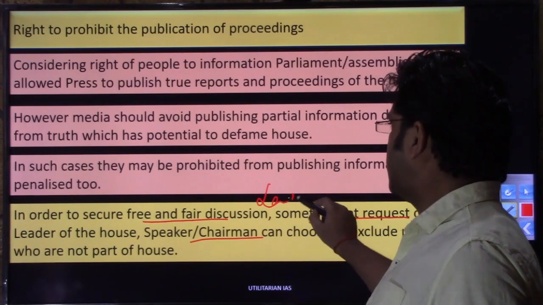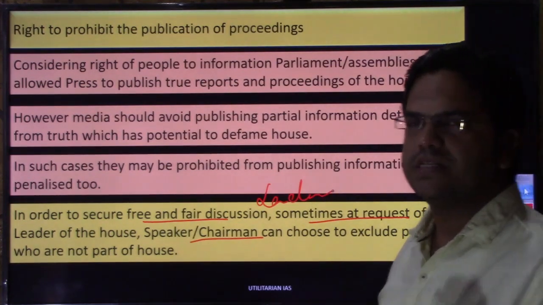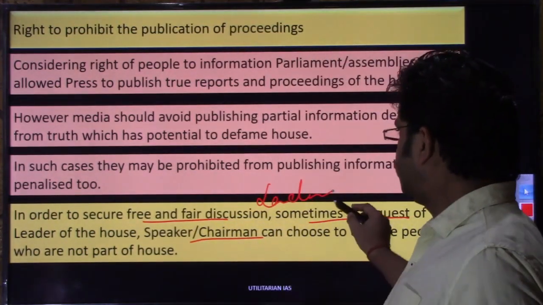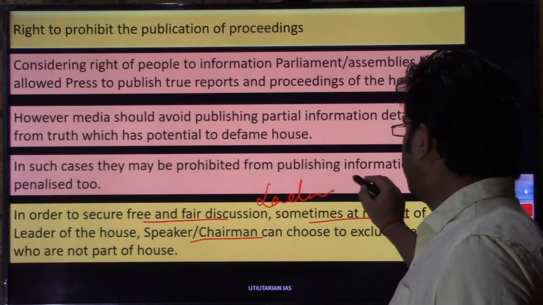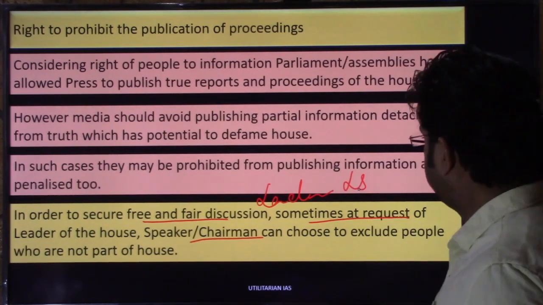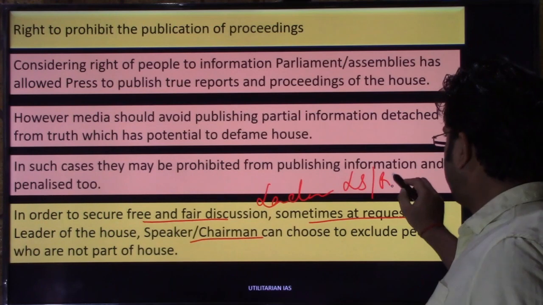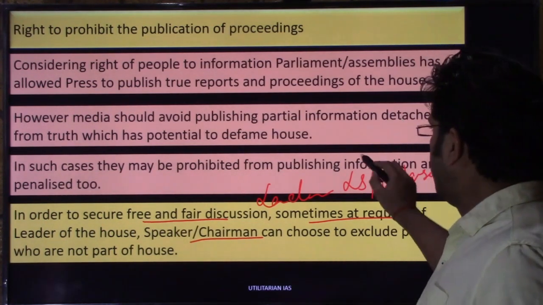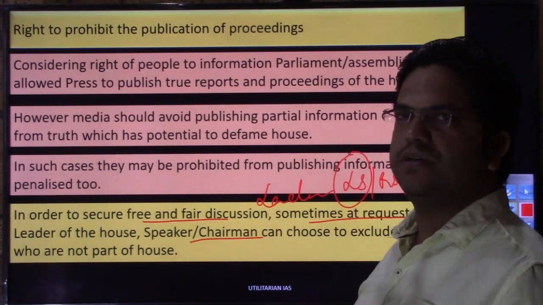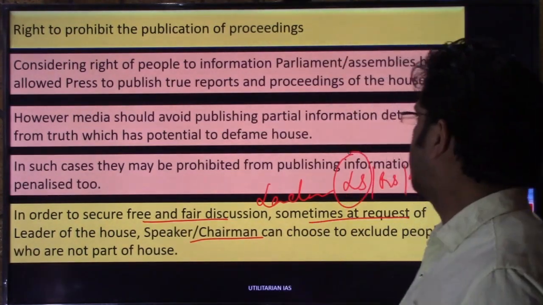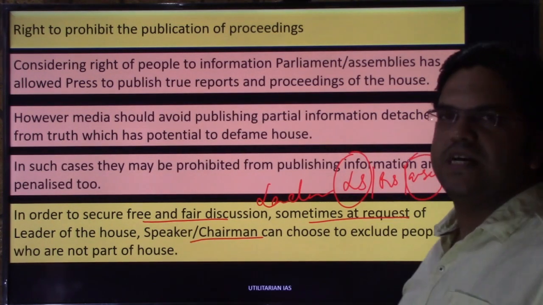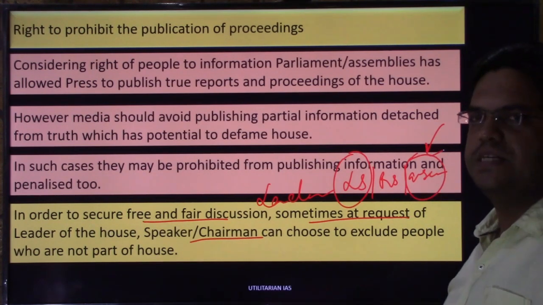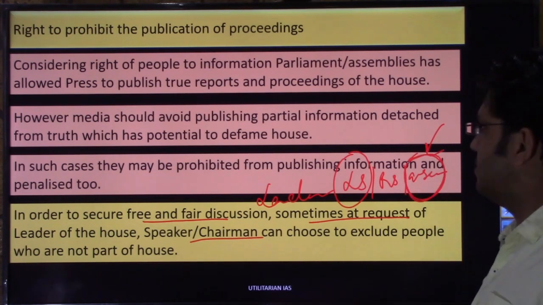So if leader of the house requests from the presiding officer, as I already told you in the previous video, you or I can be a spectator of the proceeding of the house. If you want to see the proceeding of the Lok Sabha, Rajya Sabha or Assembly, you can do that just by filling a form, which if signed by member of parliament, you can go to the Lok Sabha, you can go to the Rajya Sabha, or in case of assembly, if it is signed by member of legislative assembly, you can attend the meetings of the assembly.